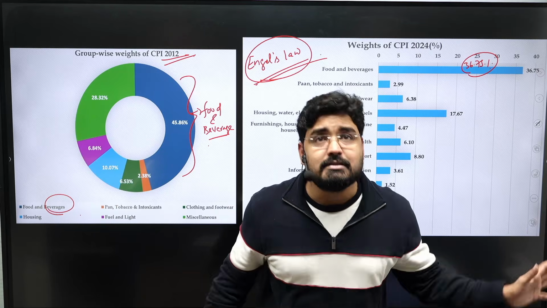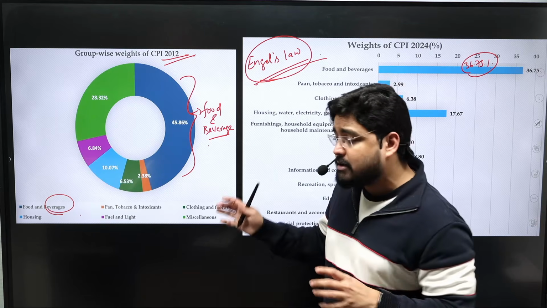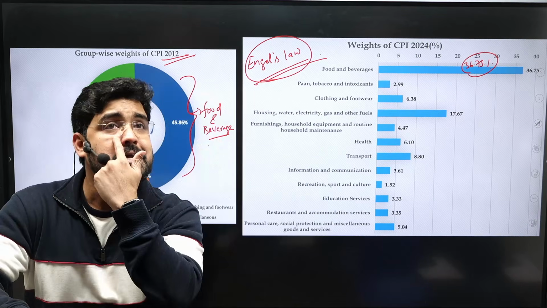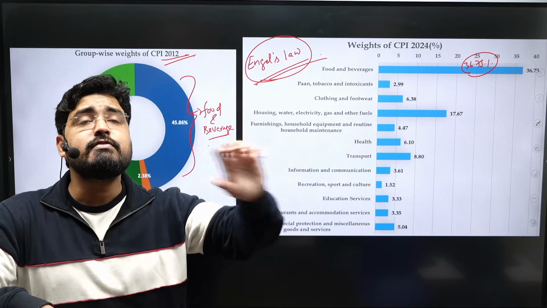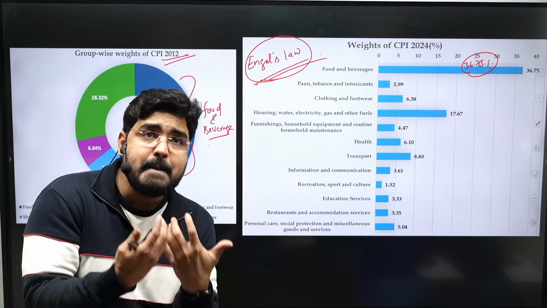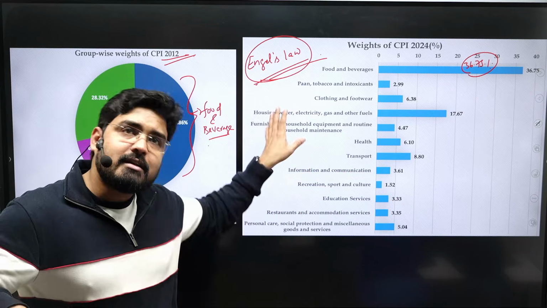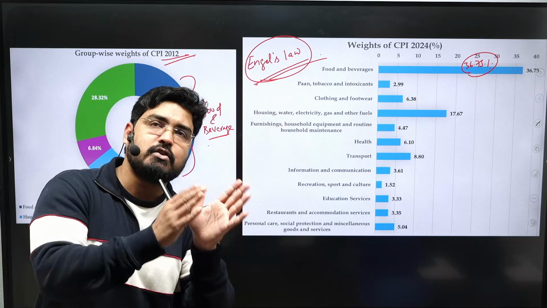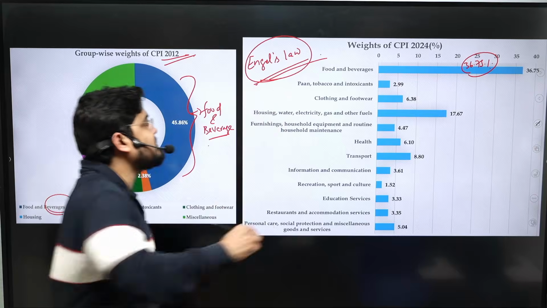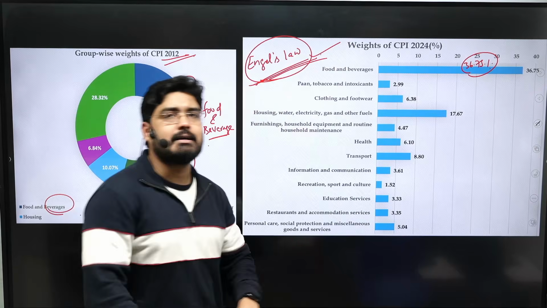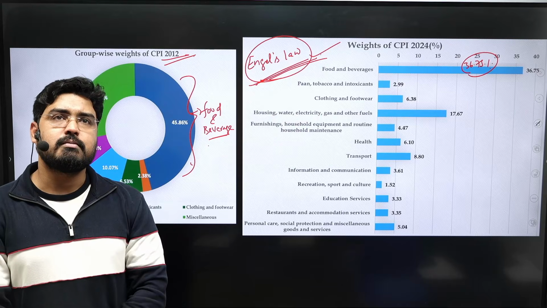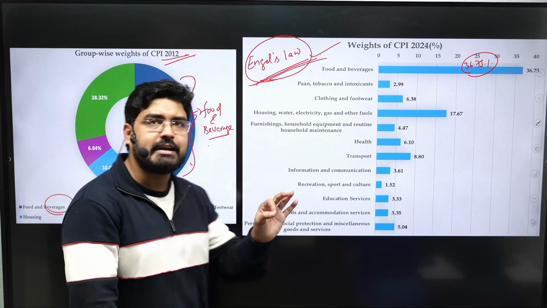The government is also taking multiple other measures. So, irrespective of food inflation, 50 to 60% of the population is not impacted by it. For that reason as well, the weightage given to the food and beverage section has been reduced, right? This is the most important change that was introduced in the new CPI series with respect to the weightage.